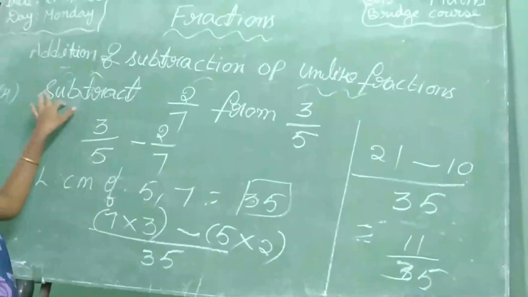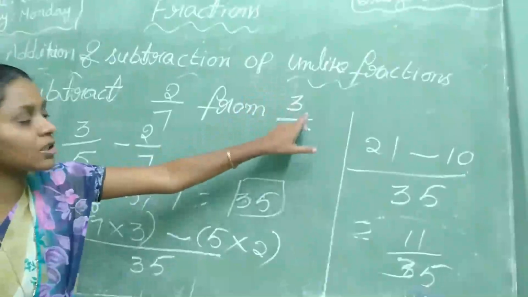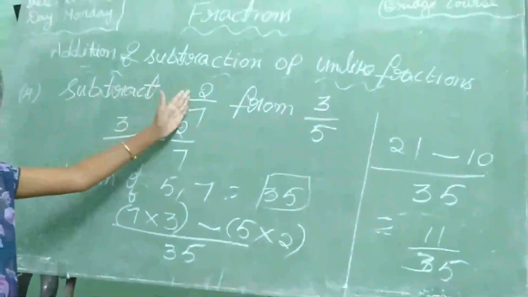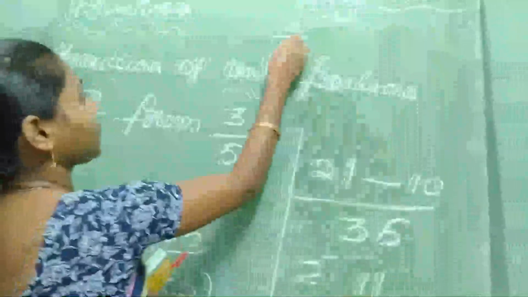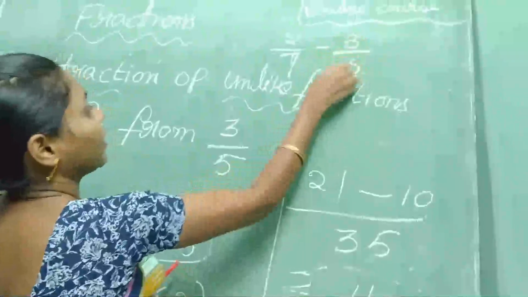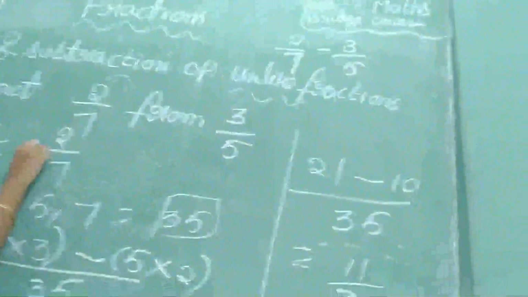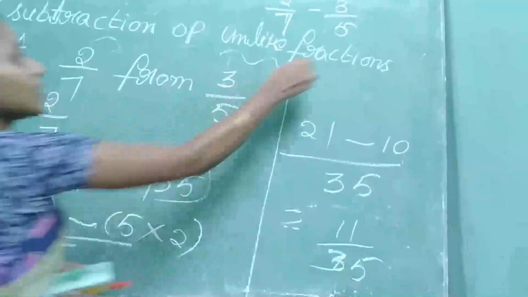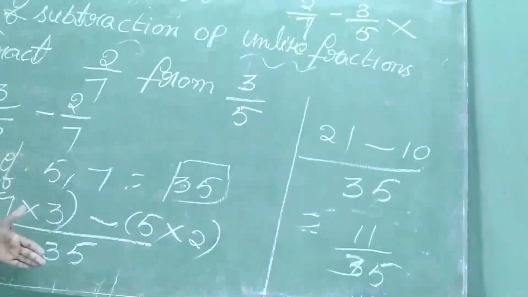In subtraction, if the word "from" is there, you have to write first this fraction. Don't write the fractions like 2 by 7 minus 3 by 5. Not like this. We have to write 3 by 5 minus 2 by 7. This is wrong. Keep this point in mind and do the same process.